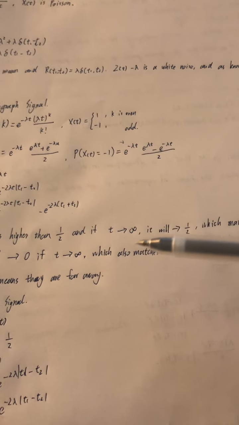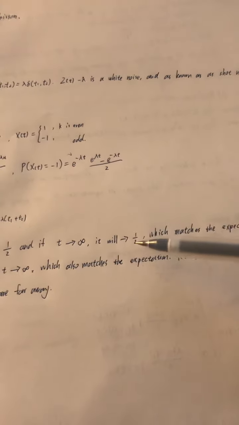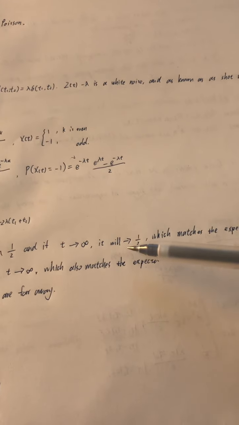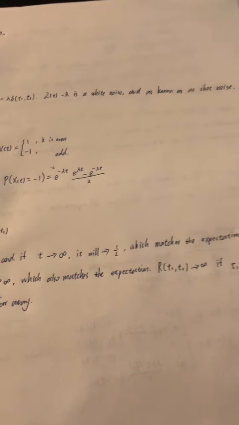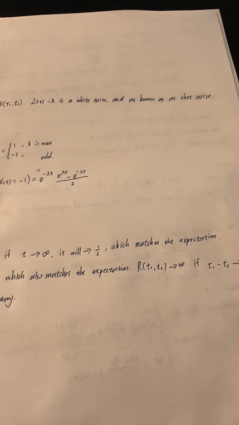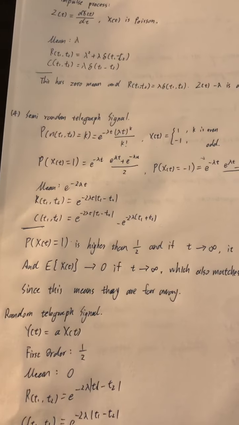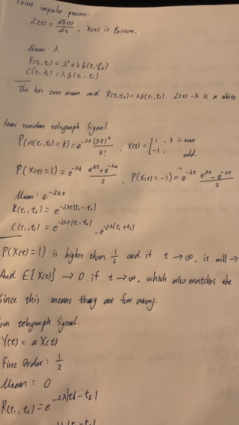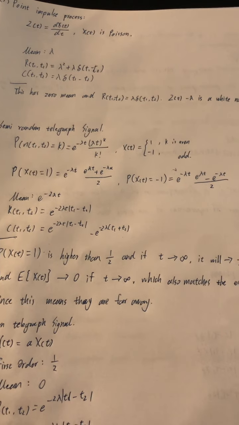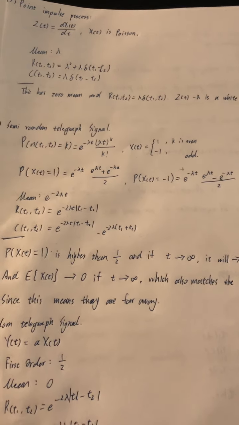if t goes to infinity, it will get close to 1 over 2, which matches the expectation that when t goes to infinity, the chance goes close to 1 over 2.